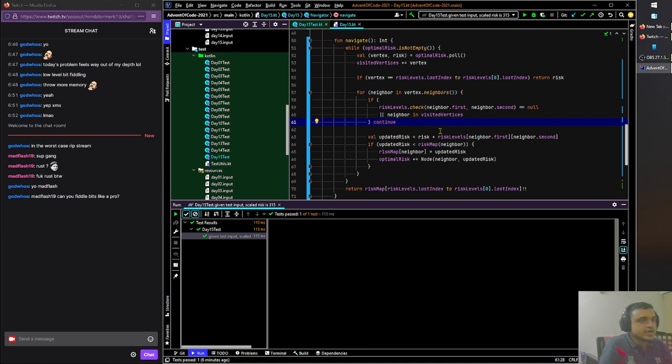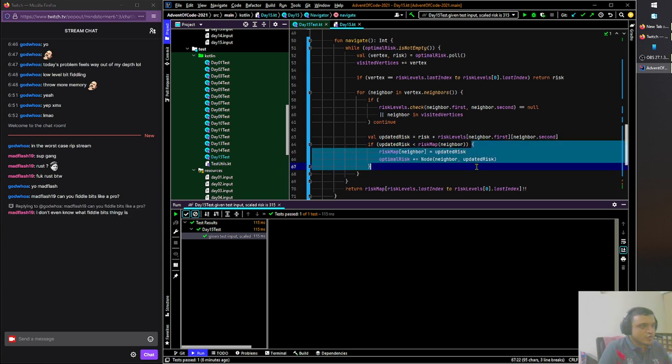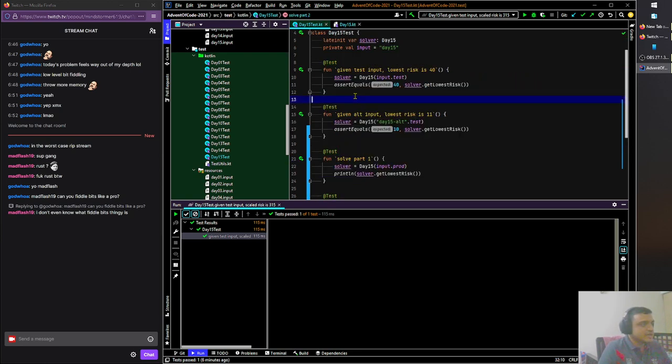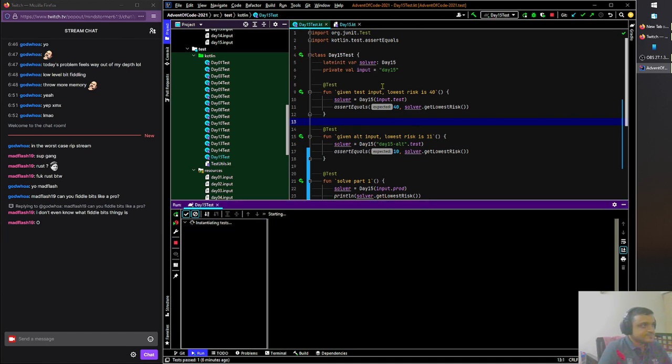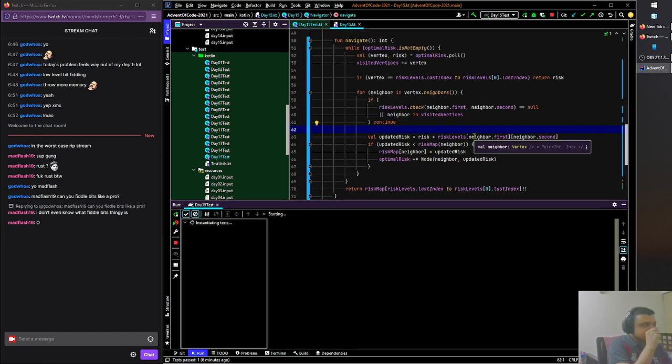This is why one of the senior engineers on my old team at Amazon would always put a review comment if I wrote an if statement without braces. I forgot the braces around the if statement. I think that's what the problem is. So it was always adding a node to optimal risk. Now it should be highly bounded in comparison, and we should hopefully. Okay, this is all fingers crossed moments because I have no idea if this will work or not.